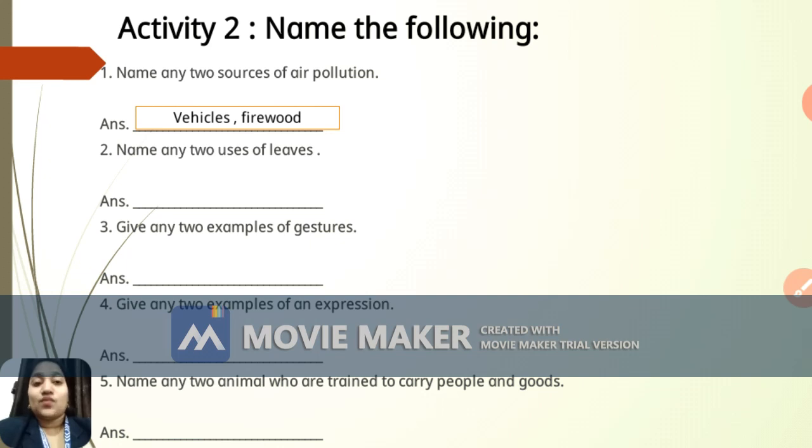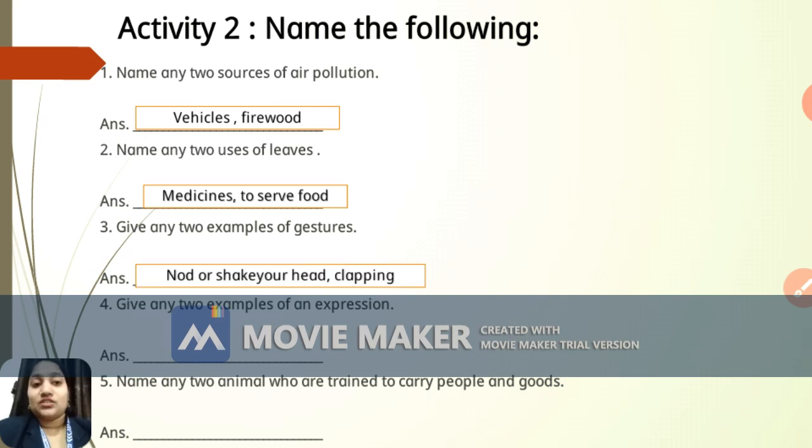Okay. The second one: name any 2 uses of leaves. And the answer is medicines or to serve food. So basically leaves are used for medicine purposes or even to serve food. They are also used for various other purposes, right, that we have learned in this lesson. But here the 2 important uses of leaves you can say are medicines, and the second one is to serve food. The third one: give any 2 examples of gestures. Now 2 examples of gestures are nod or shake your head.